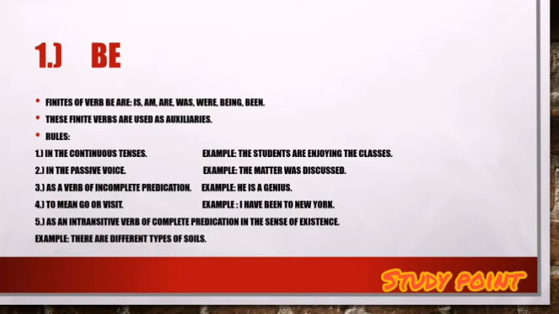Rules. First, in the continuous tenses. Example, the students are enjoying the classes. Second, in the passive voice. Example, the matter was discussed. Third, as a verb of incomplete predication. Example, he is a genius.